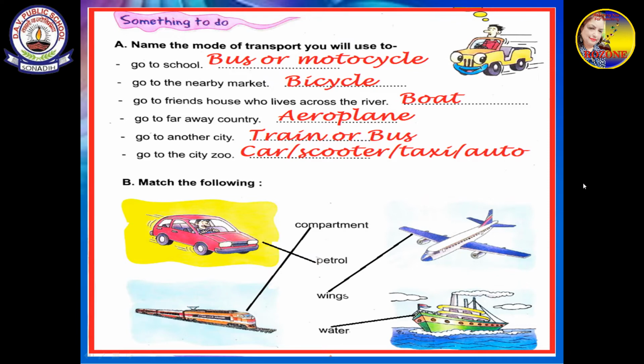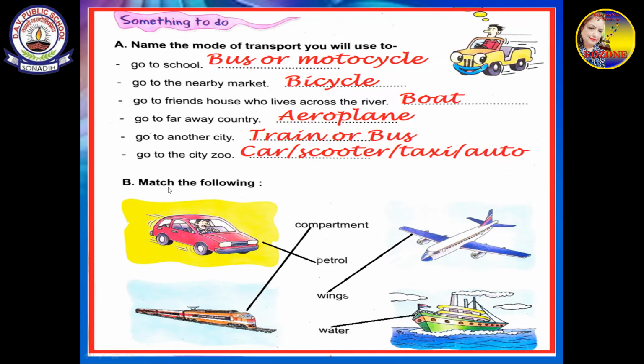If there is a city zoo near your place, how do you go to the zoo? A zoo is a place where many animals are kept, and people go to see these animals. So how many means of transport can you use? You can write any one of these: car, scooter, taxi, auto. I have written them over here.